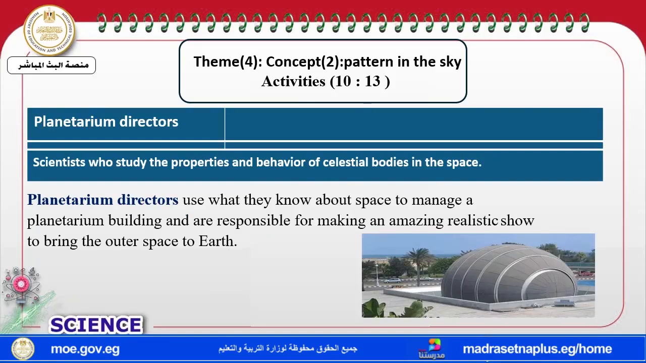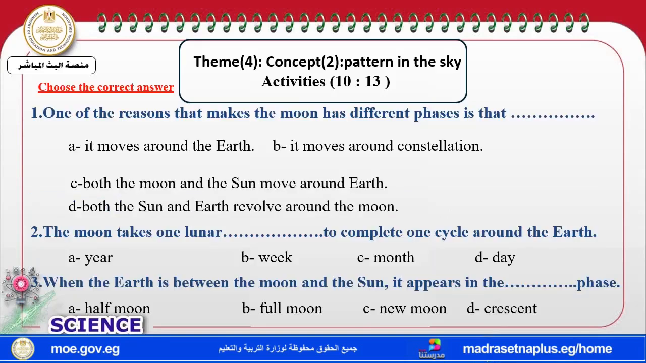Now let's check your understanding with different questions. Yeah, let's start. Choose the correct answer. One of the reasons that make the moon have different faces is that the moon revolves around the earth. Take care with the word revolve.